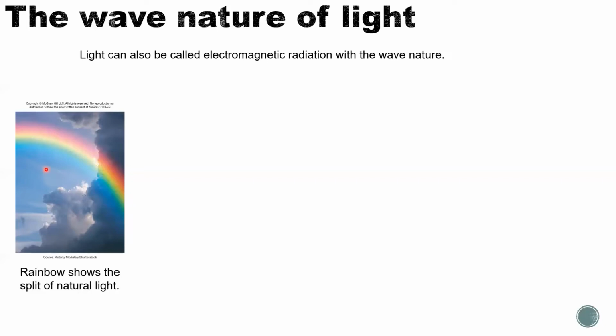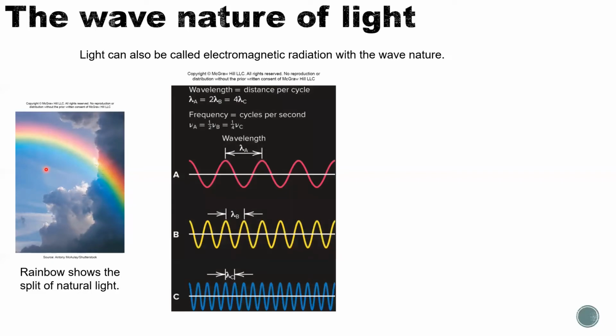When we talk about waves, I'll give you a few examples, and there are some properties you need to know about a wave. First is wavelength. It's the distance per cycle. As you can see, these waves move forward along the x-axis in a cycle, up and down, up and down. The distance between two neighboring highest peaks is called the wavelength. How long a wave is, if you can imagine it that way.